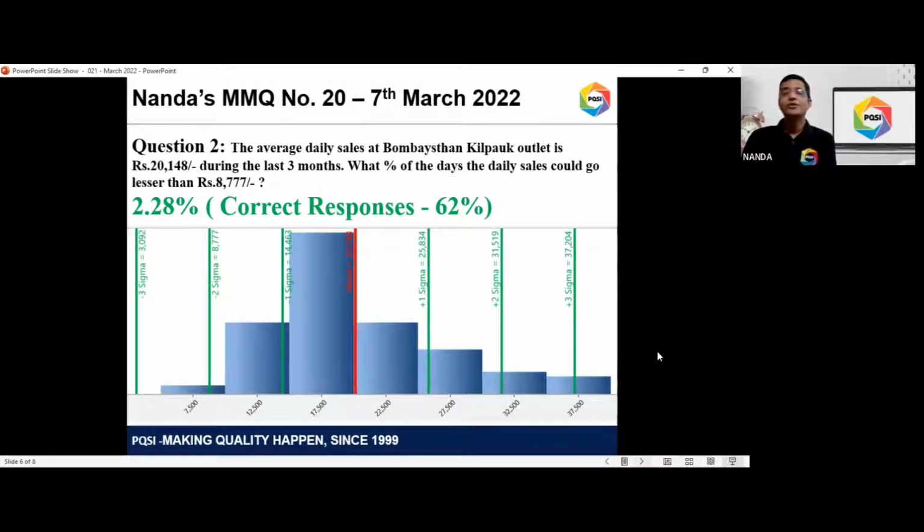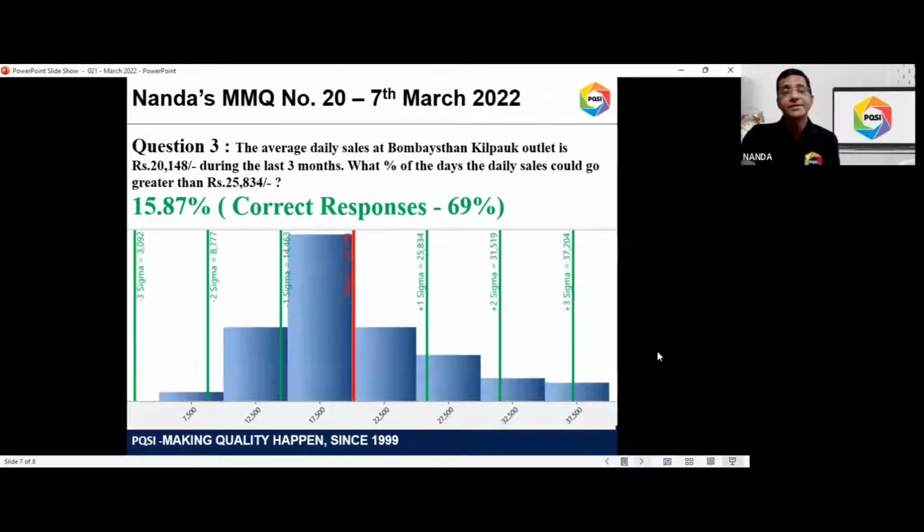Again, using the same logic of the symmetric curve, one half is on the upper side and the other half is on the lower side. So 4.56 divided by 2 will be 2.28%. So 2.28% of days, your sales will go less than 8,777. So 62% of the respondents again got this answer also correctly. So moving on to the third question that I asked in the previous quiz, very similar question.